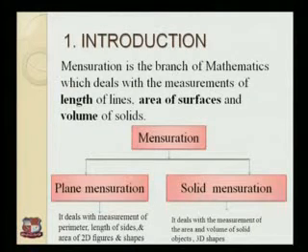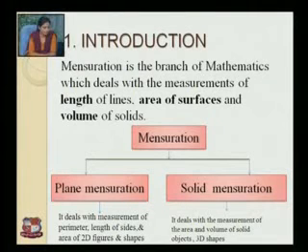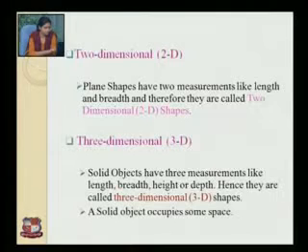Mensuration is the branch of mathematics which deals with the measurements of length of lines, area of surfaces, and volume of solids. Basically it deals with two branches, plane mensuration and solid mensuration. Plane mensuration deals with the measurements of area of two-dimensional figures and shapes. Solid mensuration deals with the measurements of the area and volume of solids, that is three-dimensional shapes.